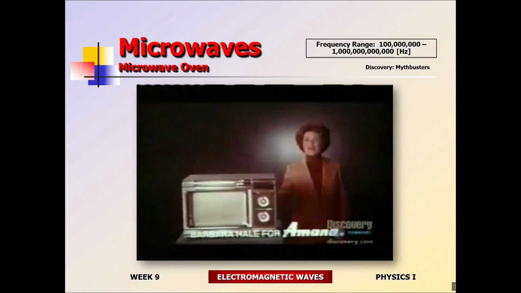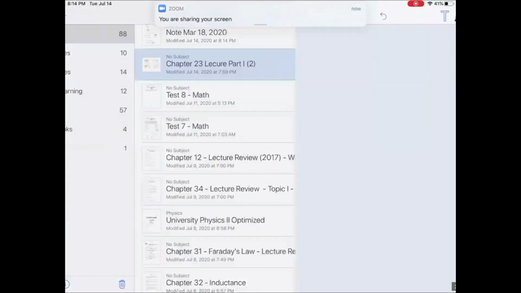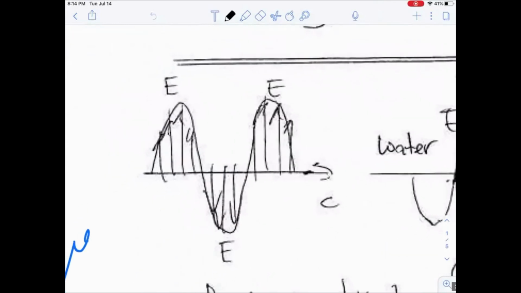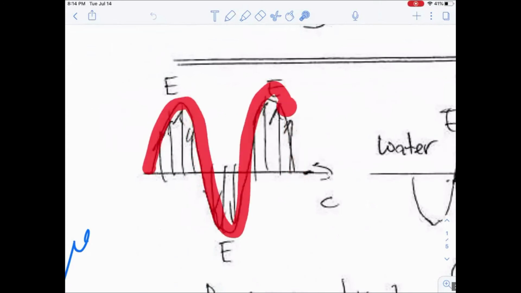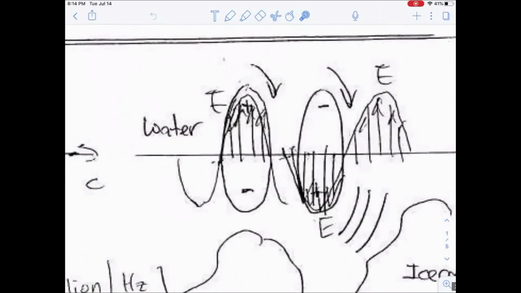All right, so what goes on inside the microwave oven that causes cooking? Let's focus on that one. What's going on? Okay, guys, what's happening to the electric field component? The electric field component is going up and down, roughly 100 million to a trillion times per second. A lot of the cooking happens near a trillion cycles per second. A lot of the cooking is going to happen whenever the electric field component goes through water or anything which is polar.